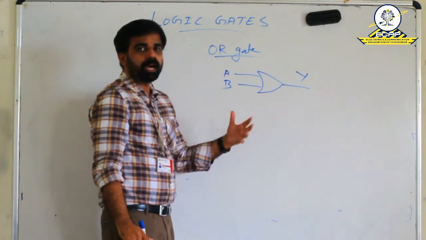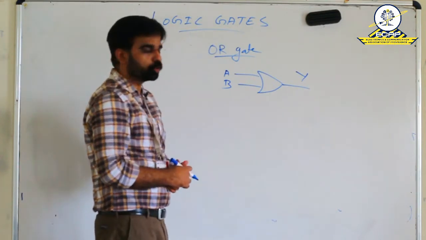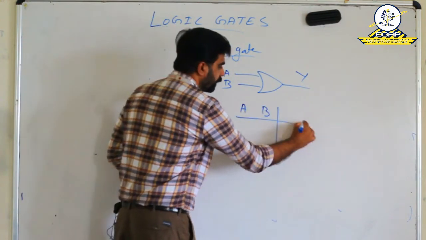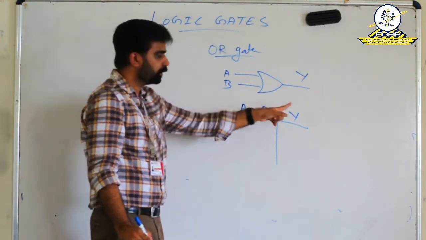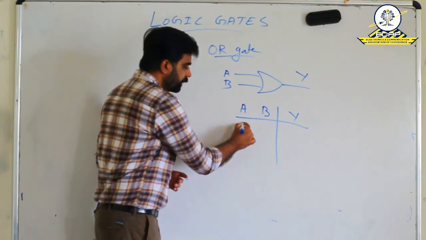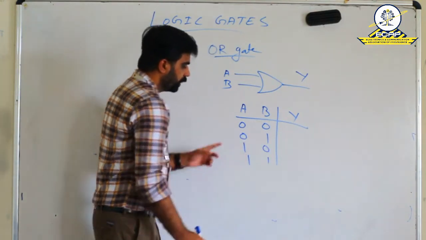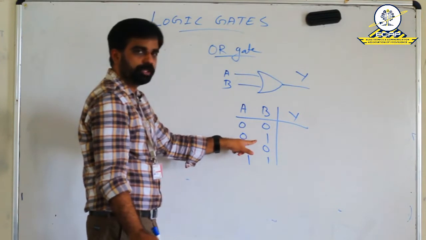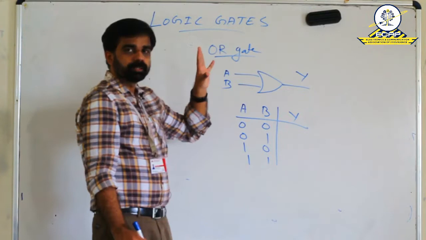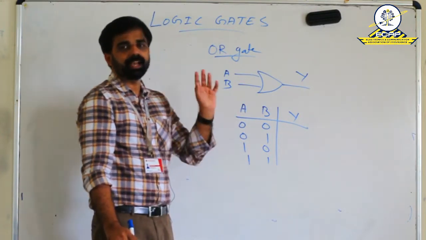Now we can see how it behaves. For that, we must draw the truth table. Truth table must contain all the inputs and output. A and B are the inputs, Y is the output. Here 2 inputs, so the combinations are 0, 0, 0, 1, 1, 0 and 1, 1. So here, the basic idea is that logic addition is happening here, binary addition.